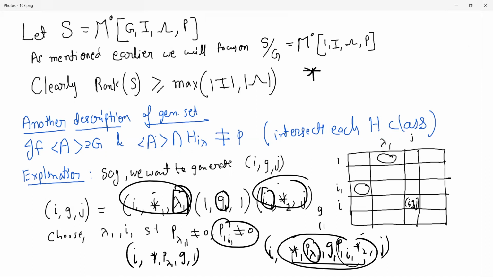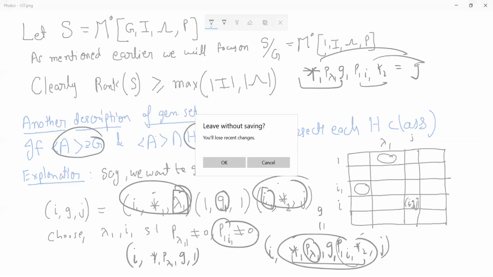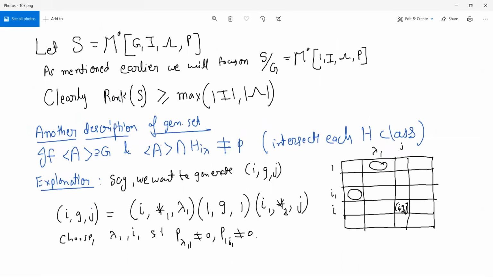So writing it here more clearly would be G1, P1 I1, star 2. We want this to be G. But certainly you can choose such a G1. It's a group, right? You can just invert these guys, take it to that side, and that will be your G1 basically. So that's a description of generating sets. So we have proved that it's enough to have one element each from every H class, and enough also to generate the group. If you have these two things, then it's enough to generate everything. This will play out, we'll see. I think it will play out in the idempotent generated semigroups.